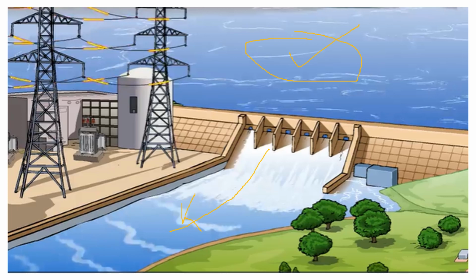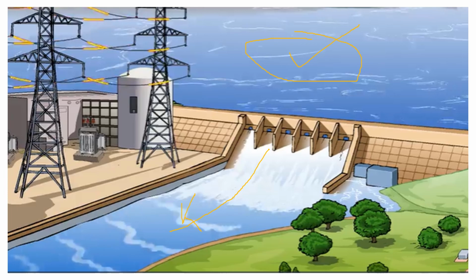Hydel power does not cause any environmental degradation as such. Also, the water that is used for generating electricity can be reused as many times. Not only that, this water, when it's used and left over, can also be used for agriculture and other purposes. You know, there is a power station, Bhakra Nangal in Punjab and Koyna in Maharashtra, which are some of the examples of hydel power.